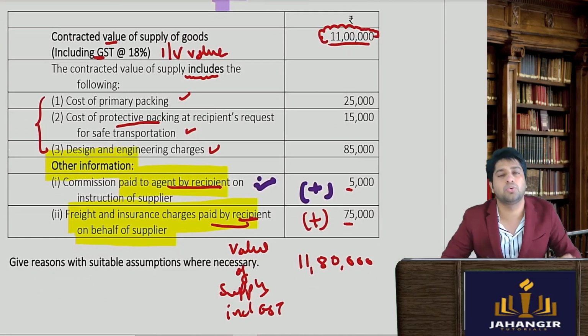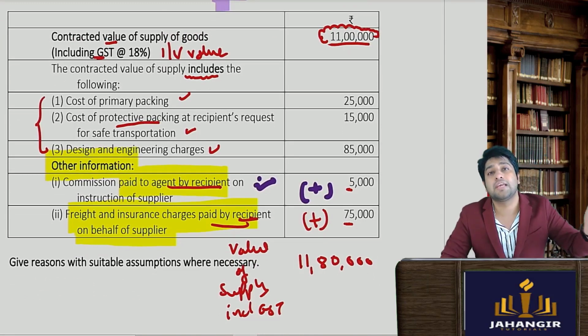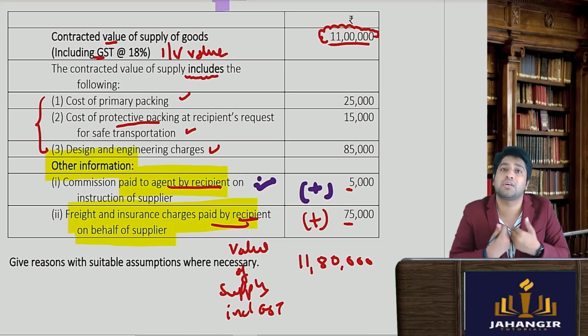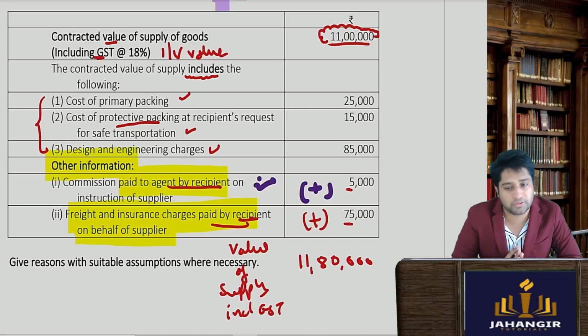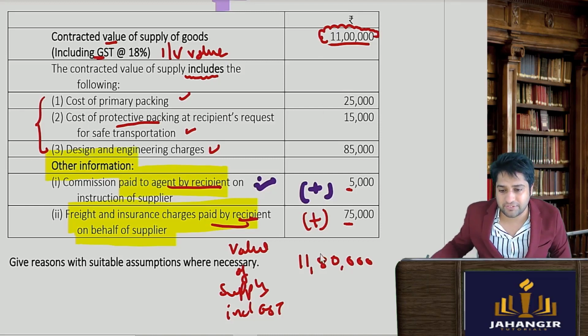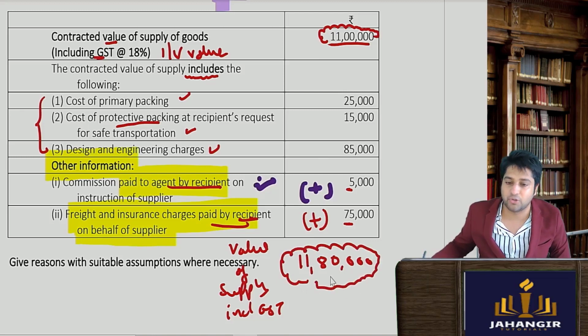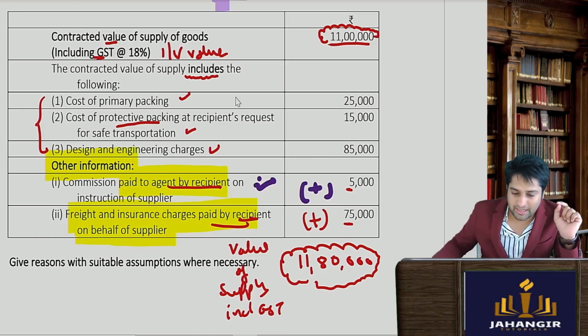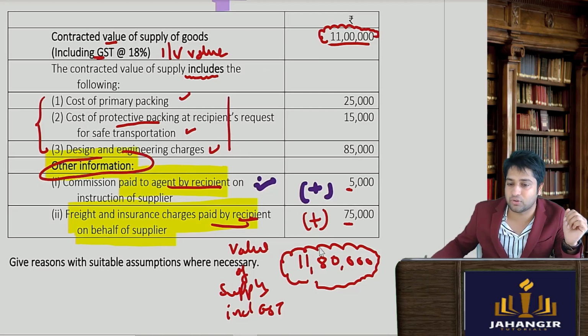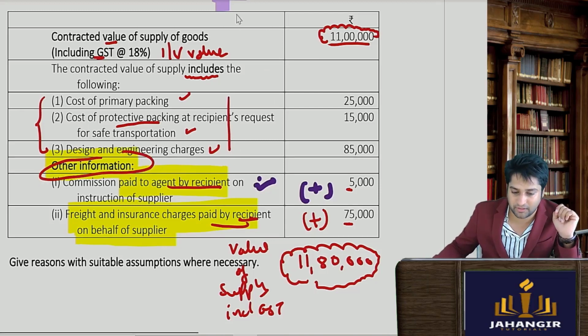So when you deal with movers and packers, they will charge the value plus the GST onto the recipient. So the recipient is paying both. So all these figures will be added and this will be taken as the value including GST. Okay, 11 lakhs, these were already included, 1, 2, 3, so that is fine. These were not included, so we included them, so 1,80,000 is the correct figure.